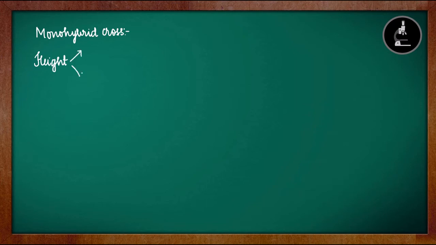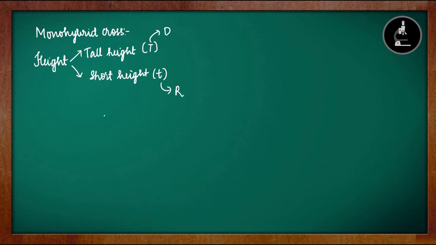Now this height is available in 2 different forms. It can be either tall height or short height. This tall height is represented by capital T, whereas the short height is represented by small t. Why can't we write T here and S here? Because the capital one denotes the dominant character, small one denotes the recessive character.